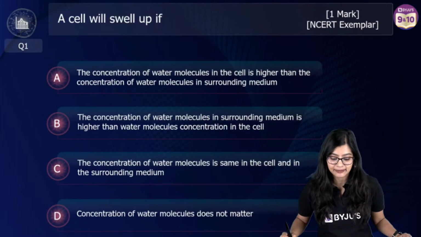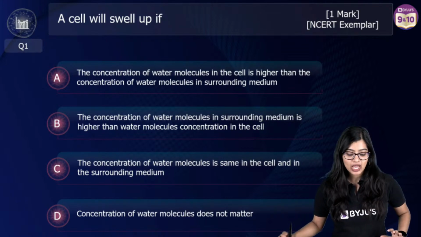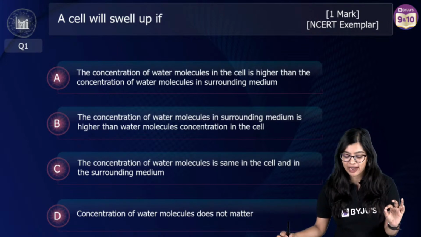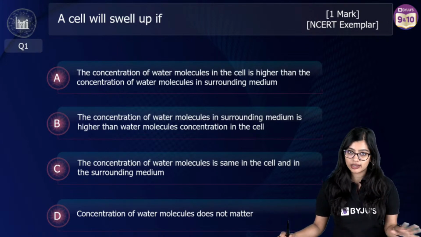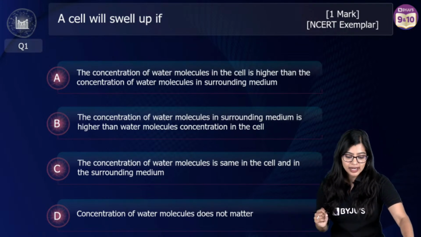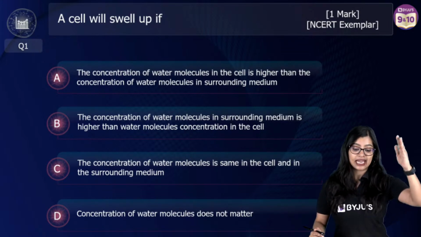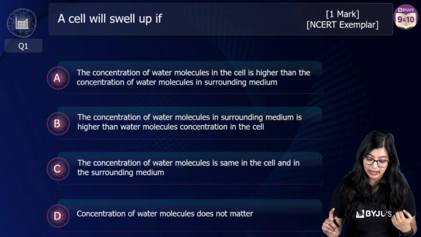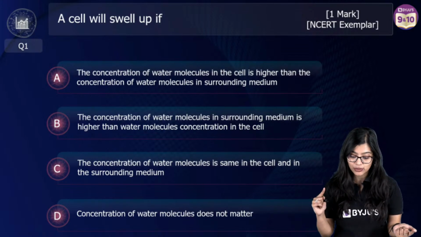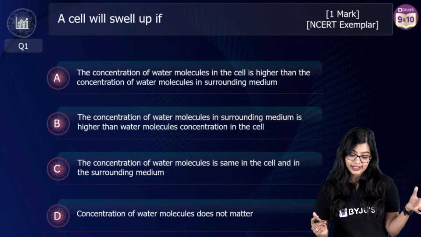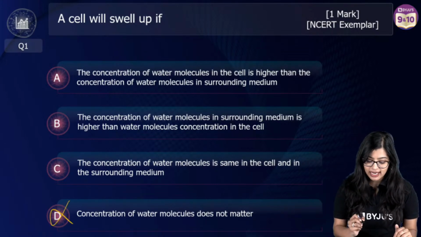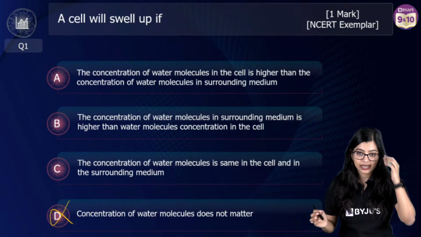Question number 1, everybody. NCERT exemplar question. A cell will swell when... You have 4 options from which I need you to identify the correct answer. I am not going to go through all the detailed steps, but I want you to make sure that you pick the correct one. Concentration of water molecules is higher than the concentration in the surrounding medium. Concentration of water molecules in the surrounding medium is higher than the water molecules inside the cell. Concentration of water is the same inside and outside. Concentration does not matter. From this, what have we understood? We know concentration matters, right?